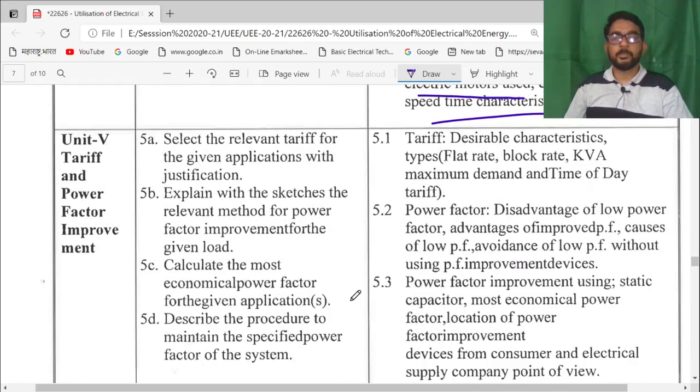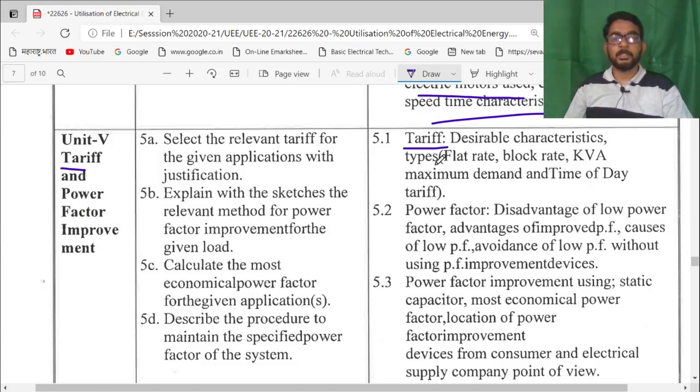Then unit number 5. Unit number 5 deals with tariff and the power factor improvement. So simply, tariff is the recovery of the money that will be invested for generating the electrical energy.